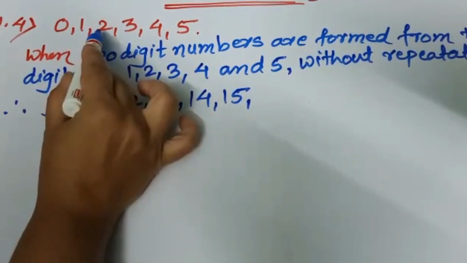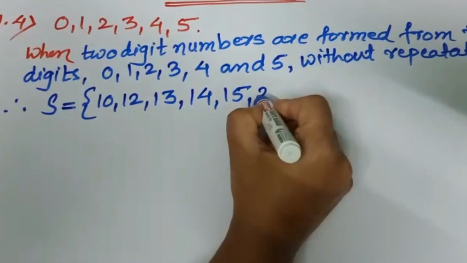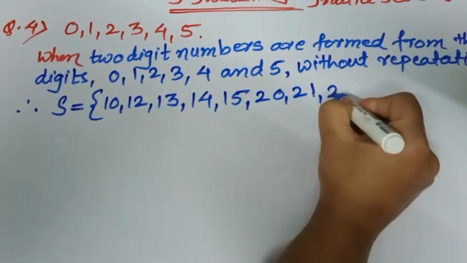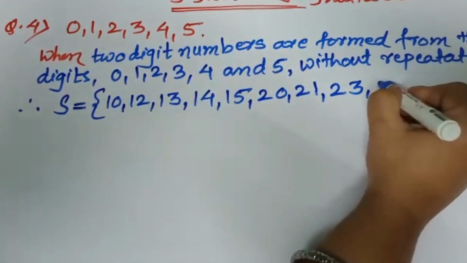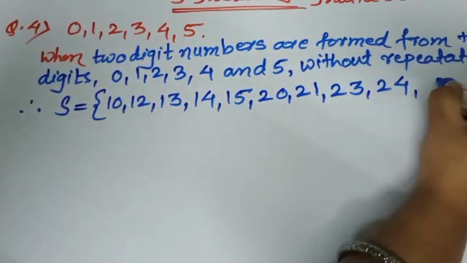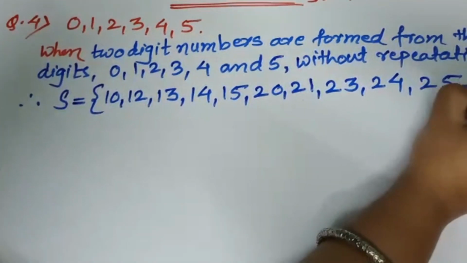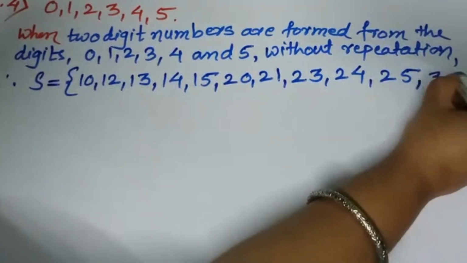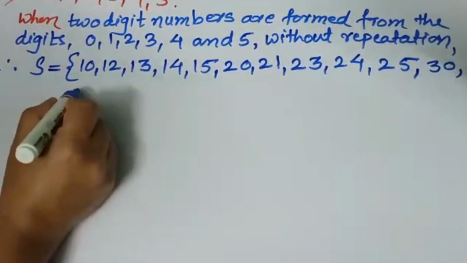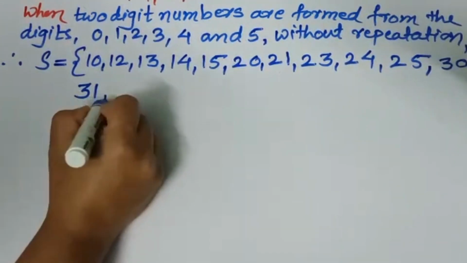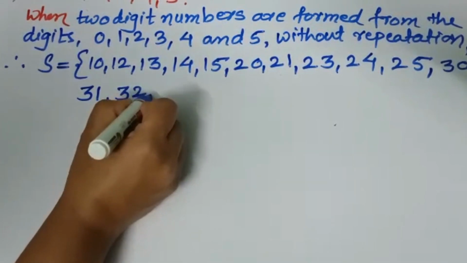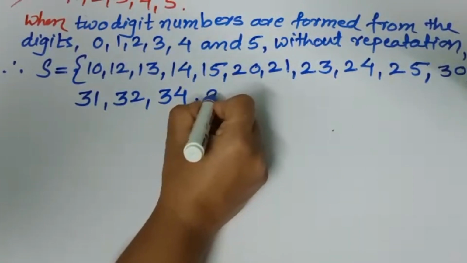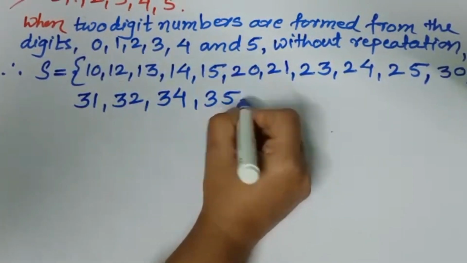Now we are taking 2, so 20, 21, 23, 24 and 25. Next is 30, 31, 32, 34 and 35.